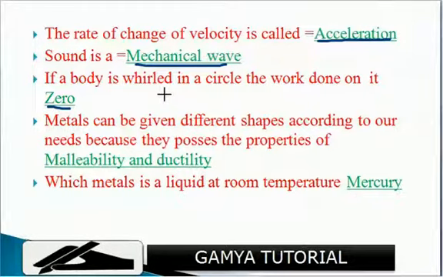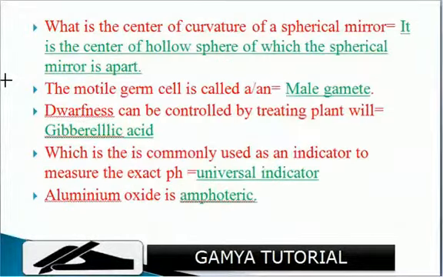Metals can be given different shapes according to our needs because they possess the properties of malleability and ductility. Which metal is a liquid at room temperature? That is called mercury. Okay. What is the center of curvature of a spherical mirror? It is the center of the hollow sphere of which the spherical mirror is a part.